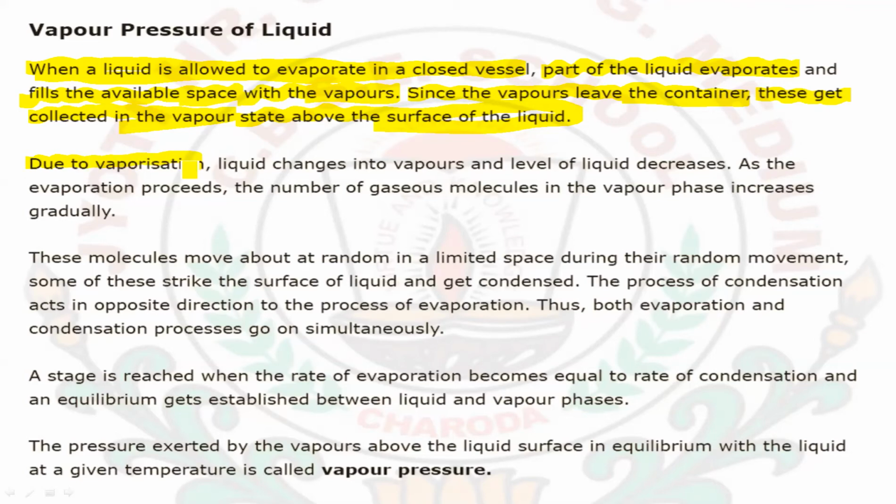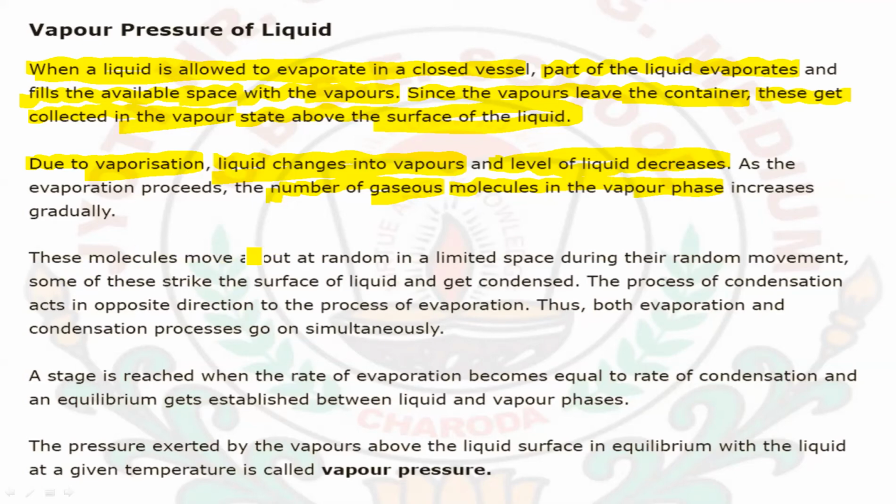Due to this vaporization, the liquid changes into vapors and the level of the liquid decreases, as the vapors are produced from the liquid present in that vessel only. So the level of the liquid will obviously decrease. As the evaporation proceeds, the number of gaseous molecules in the vapor phase increases. As time passes, the number of gaseous molecules in the closed container will increase gradually.